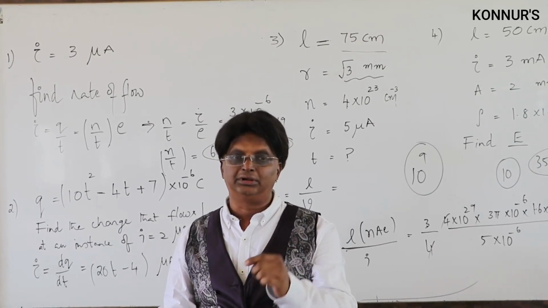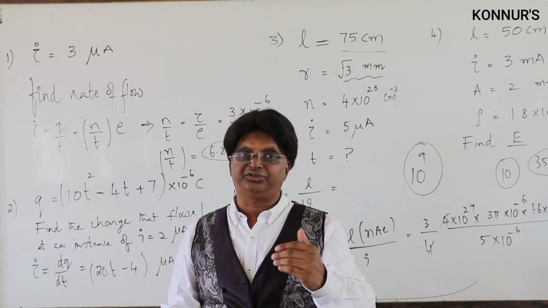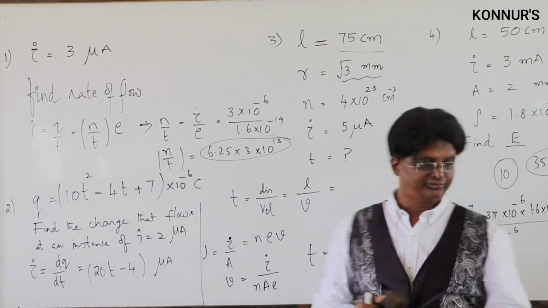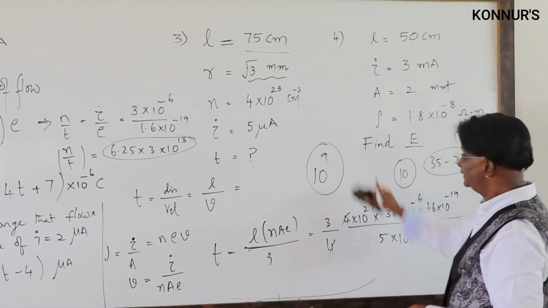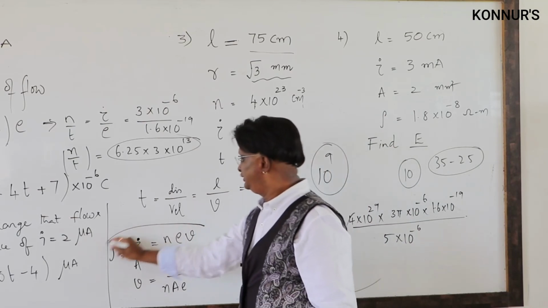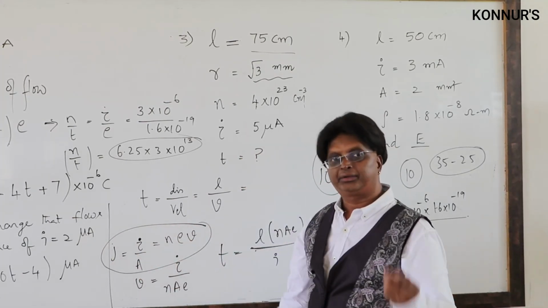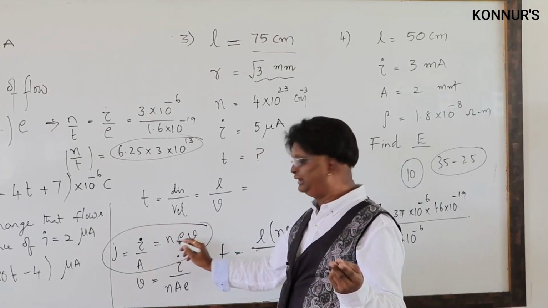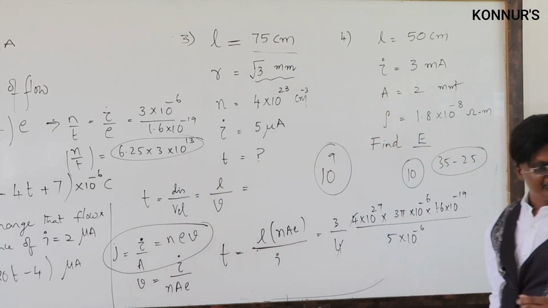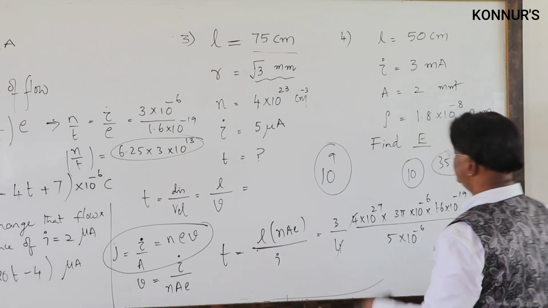Don't ever go for complete calculation in your board examinations, right? Because options will help you. So this is one example. In this example we have used a simple expression that current density J is equal to nev. Look at one more expression here, one more example I am now doing.